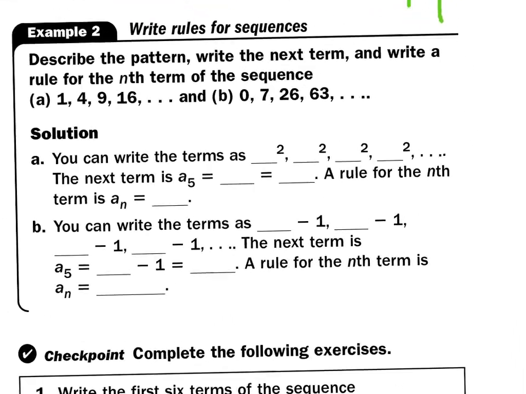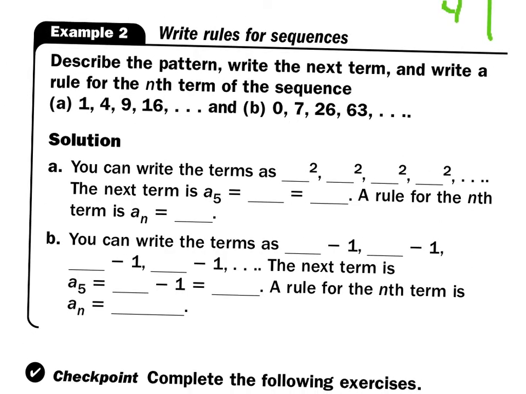Let's see what we have here in example 2. In example 2, it says describe the pattern. Write the next term and write a rule for the nth term. So let's see what's happening here. Can you see what's going on with these numbers? 1, 4, 9, 16. That's the first one. So you have to start to look at those numbers, and this is the hard part of the whole lesson. What's happening?